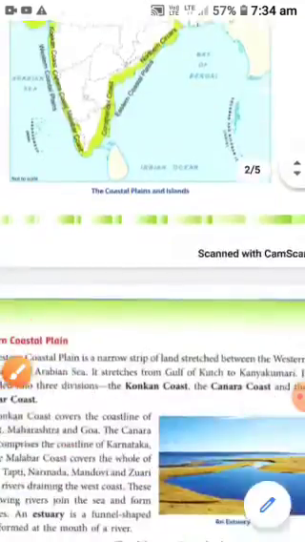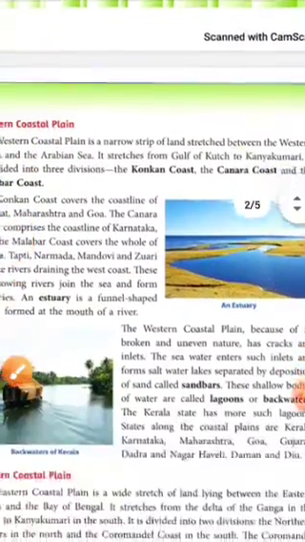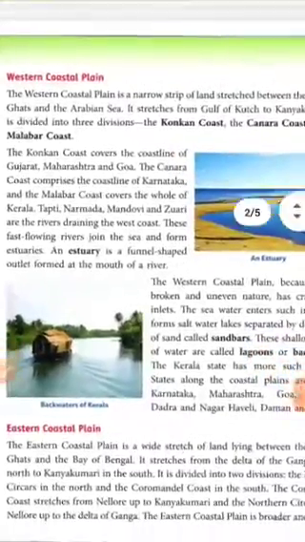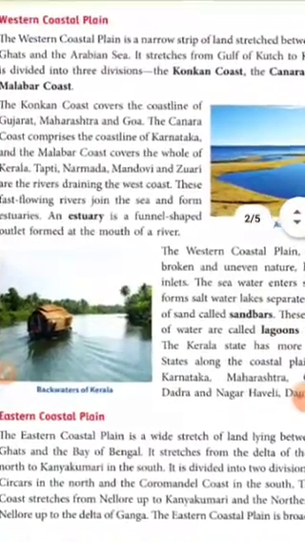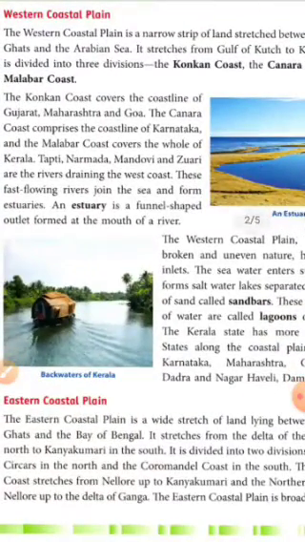Let's read. The Konkan coast covers the coastline of Gujarat, Maharashtra and Goa. The Canara coast comprises the coastline of Karnataka, and the Malabar coast covers the whole of Kerala.